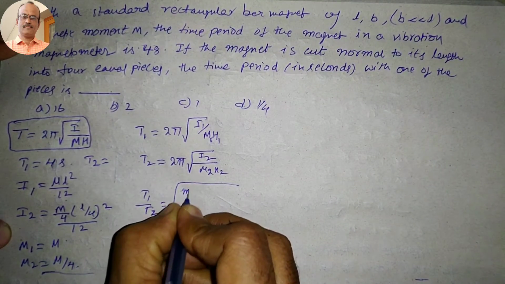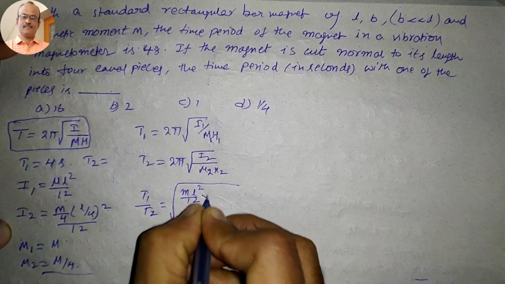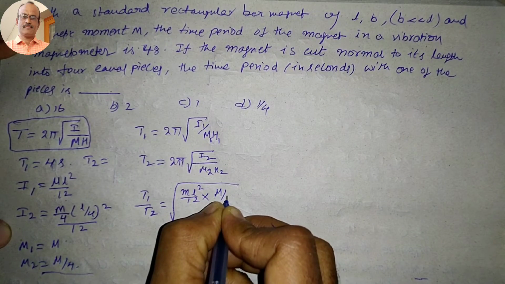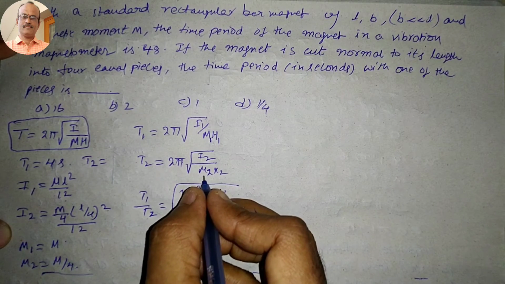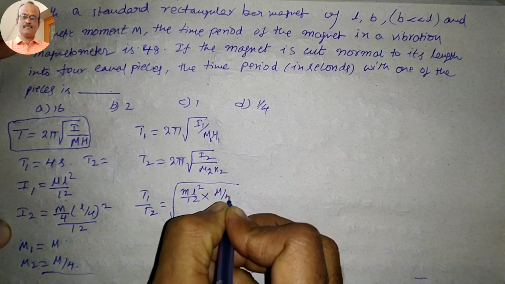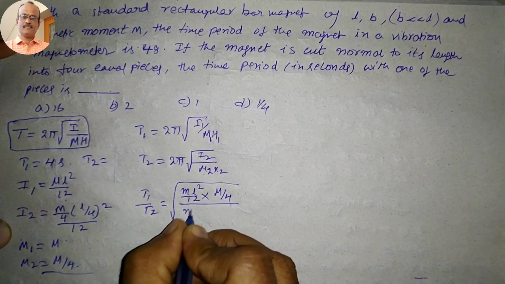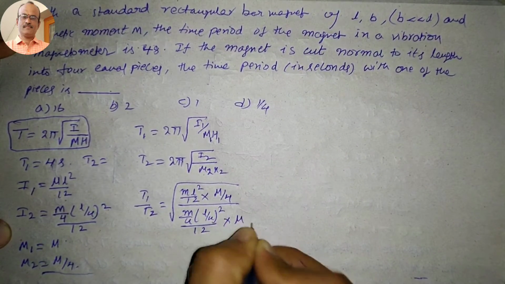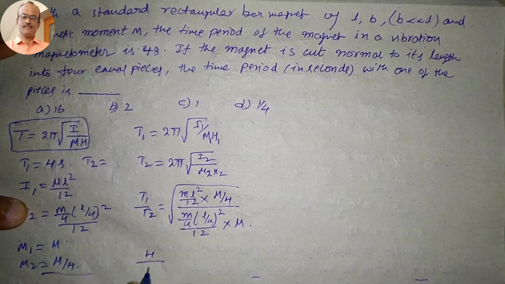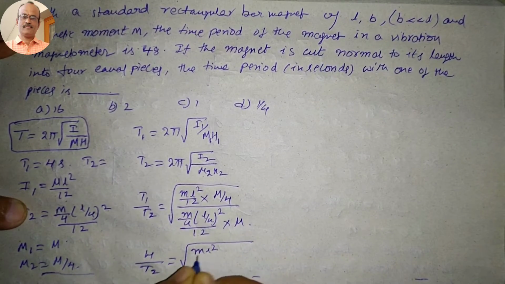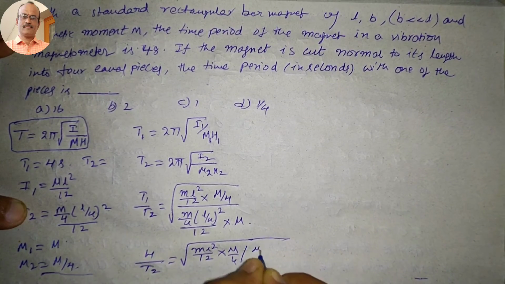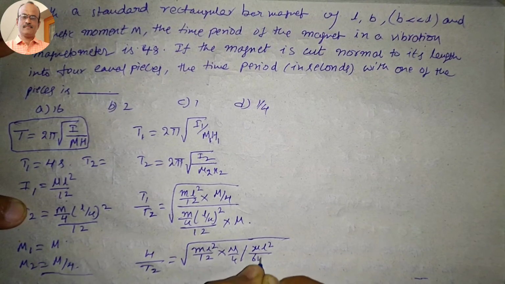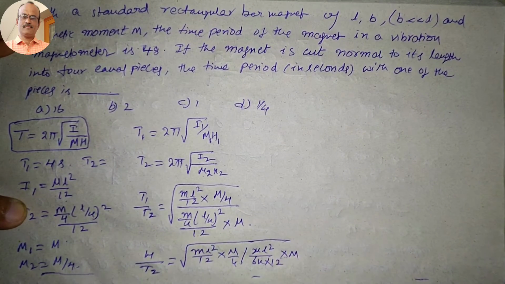I1 is m into L square by 12, over M, divided by m by 4 into L by 4 whole square divided by 12, over M by 4. So 4 divided by T2 is equal to the square root of m L square by 12 into M by 4, divided by m L square by 64 into 12 into M.